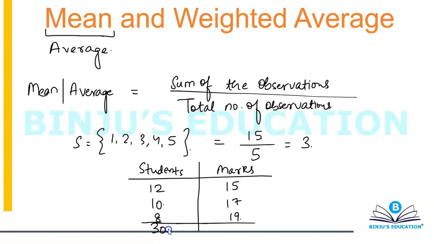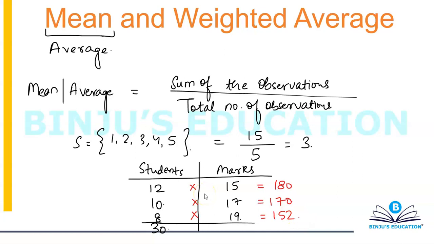So how do you do that? First thing is, what does this table represent? That's the first thing we need to understand. This table basically says that there are 12 students each scoring 15, 10 students each scoring 17, 8 students each scoring 19. So in order to calculate the sum of the observations, you'll have to multiply 12 into 15, so that will be 180, 17 into 10, that's 170, and then 19 into 8, so 190 minus 38, so that will be 152.